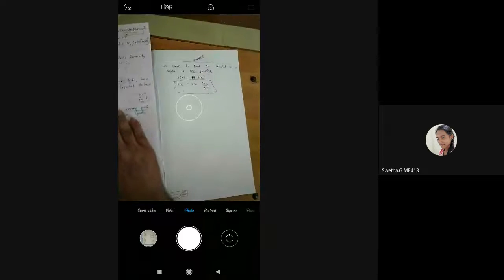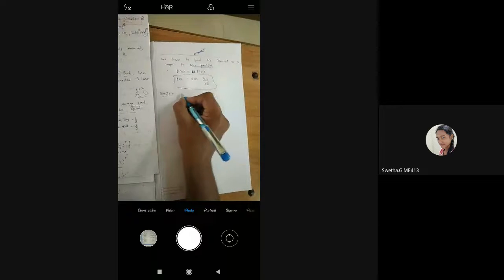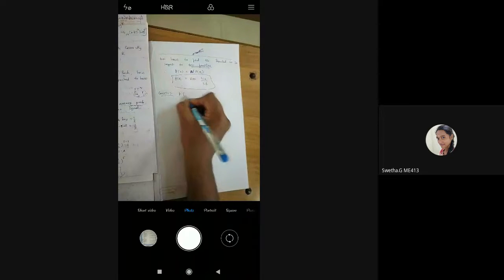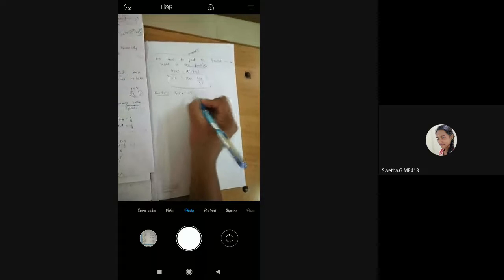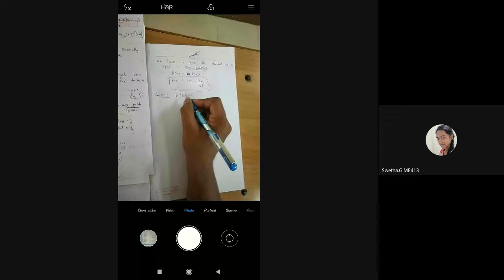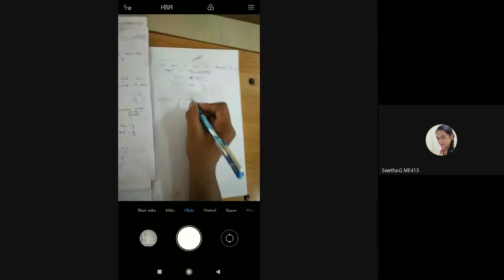Now what do they ask us to find? Probability of exactly 3 boys. So case 1, f of x is equal to 3. So let x denote the number of boys in a family.